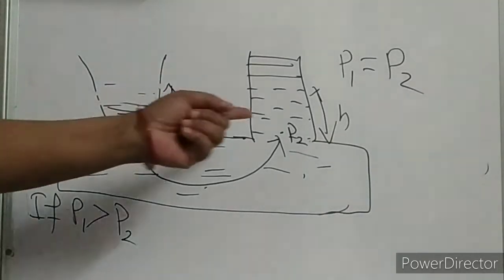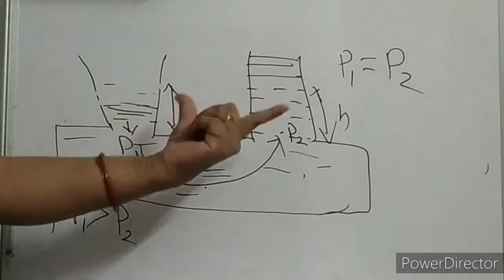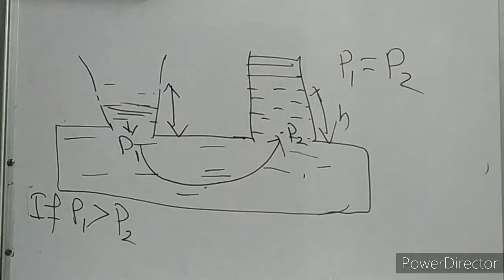Okay. So this height would have been more than this height. Clear, children? But the height is the same. That means it proves that in both the cases the pressure is the same. Hope I am clear with this.